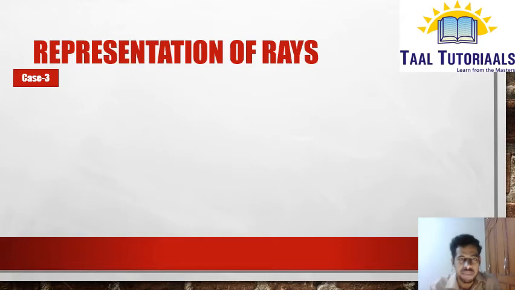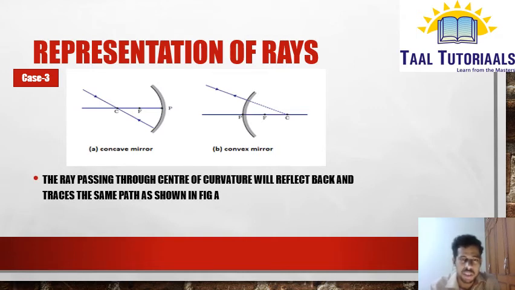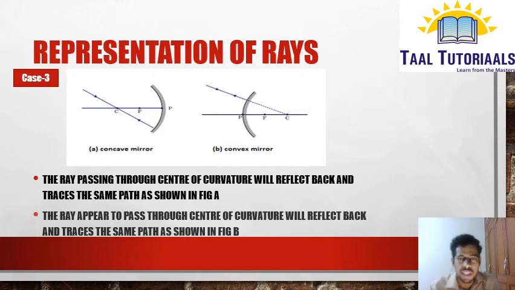Next, case 3. In case 3, the ray is passing through the center of curvature. Through the center of curvature means the angle of incidence and angle of reflection are the same, that is 0 degrees. So the ray will just retrace its path after reflection. A ray passing through the center of curvature will reflect back and trace the same path as shown in figure A. Similarly, in the case of a convex mirror, a ray appearing to pass through the center of curvature will reflect back and retrace its path.